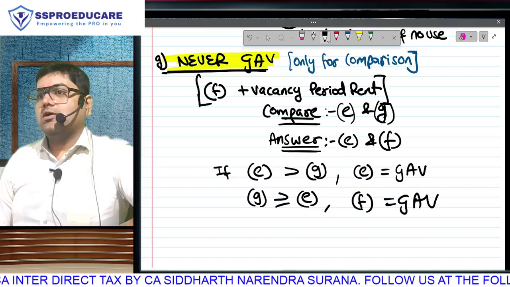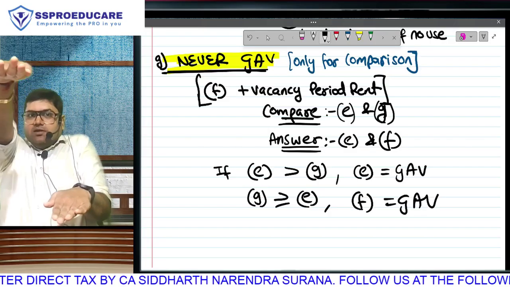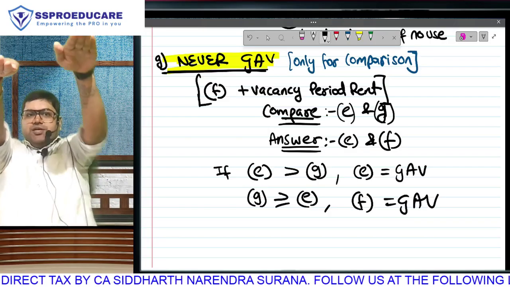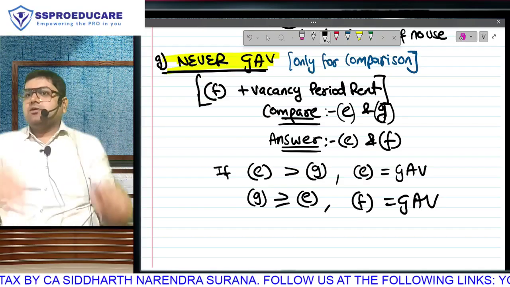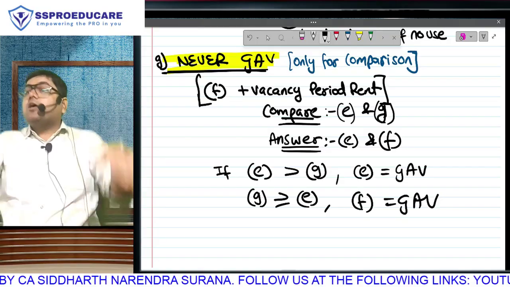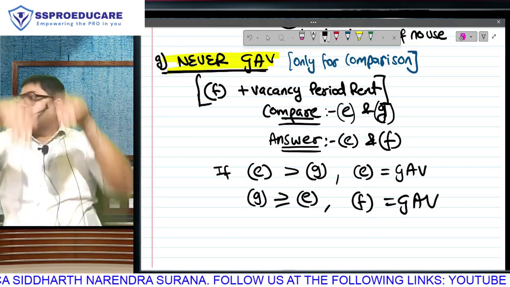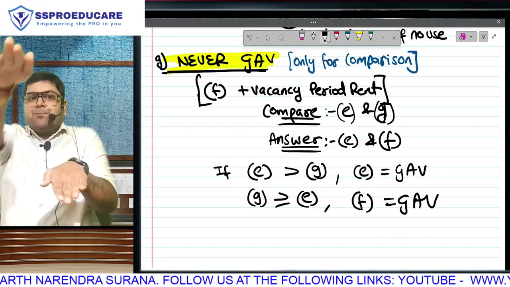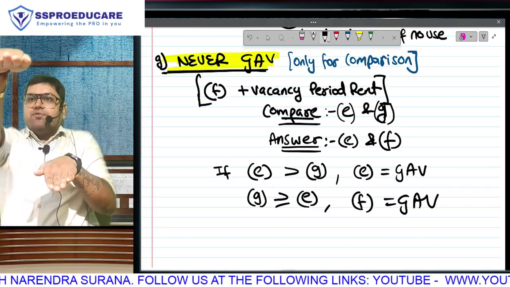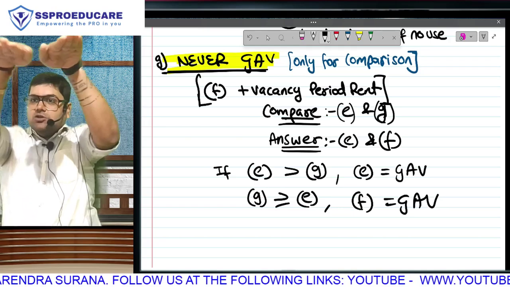Only for comparison. The Matlab rule is this: E, F, G. Be clear about this. E, F, G. Compare E and G, but choose between E and F. Don't compare E with F, compare it with G. And here choose whichever is higher.